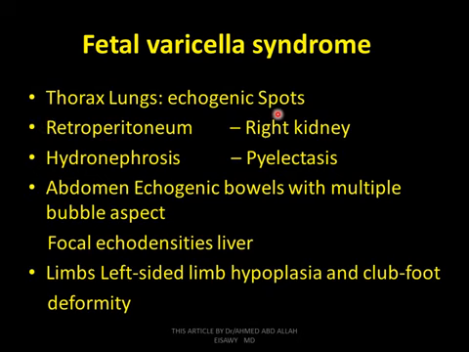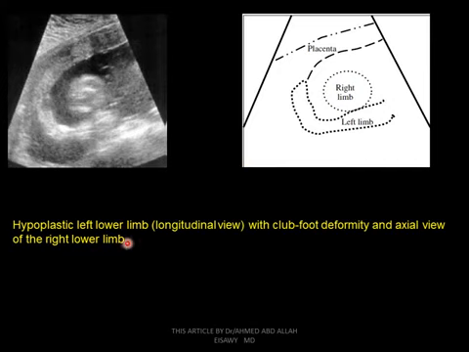Fetal varicella syndrome. In the thorax, the lung shows echogenic spots. Retroperitoneum: right kidney hydronephrosis, pyelectasis. In the abdomen, we saw echogenic bowel with multiple papular aspect, focal echodensities in the liver, a left-sided limb hypoplasia and club foot deformity. This is the ultrasound manifestation of fetal varicella syndrome. Hypoplastic left lower limb and club foot deformity, as we see in this right lower limb and left lower limb, hypoplastic.